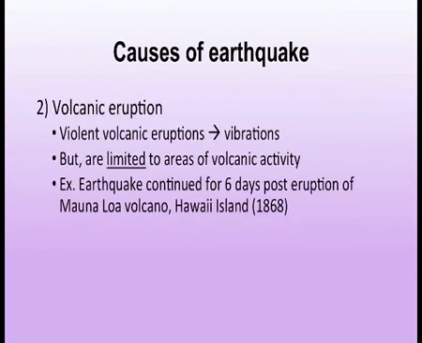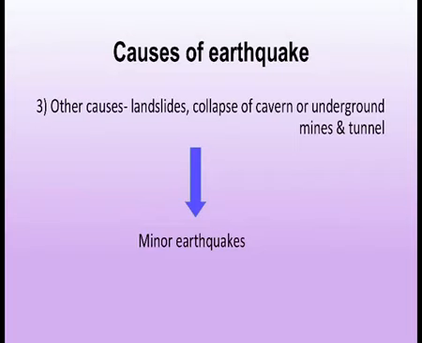Another cause of earthquake is volcanic eruption. Violent volcanic eruptions result in vibrations but are limited to areas of volcanic activity only. An example is the earthquake that continued for 6 days after the eruption of Mauna Loa volcano in Hawaii Island in 1868. Another cause is landslide, collapse of caverns or caves, underground mines and tunnels. These are the factors that cause minor earthquakes.